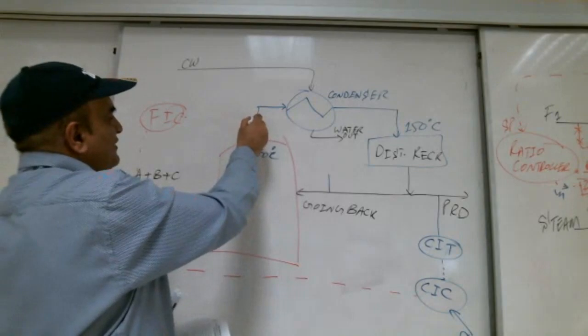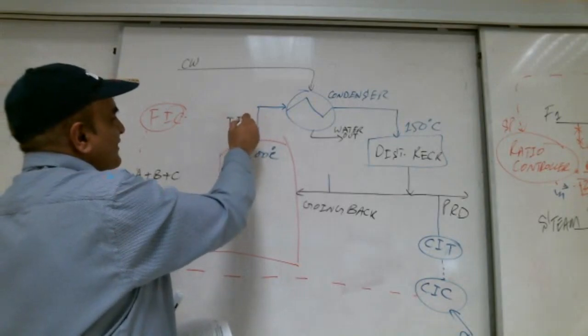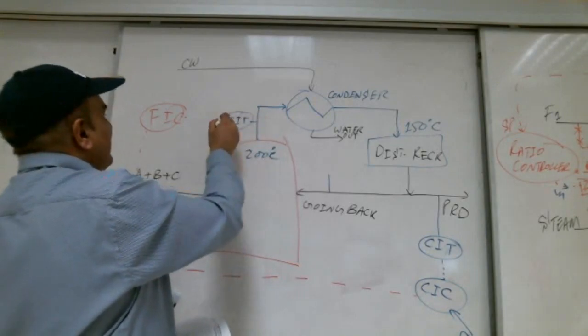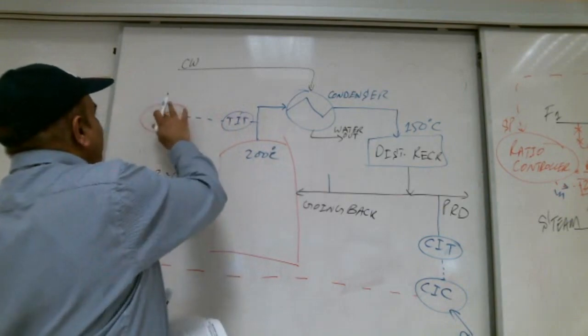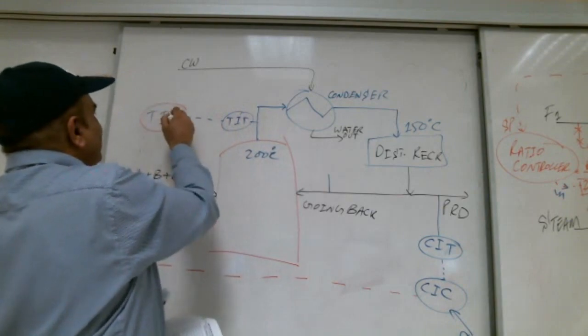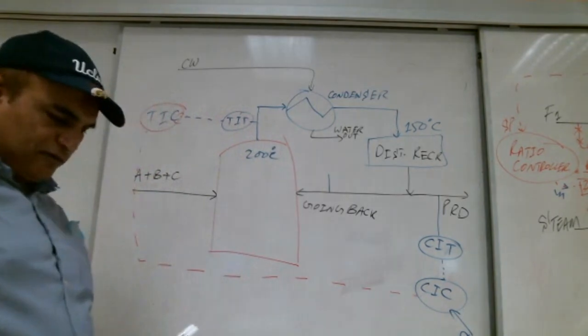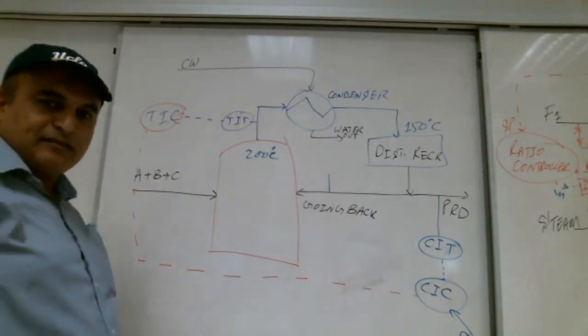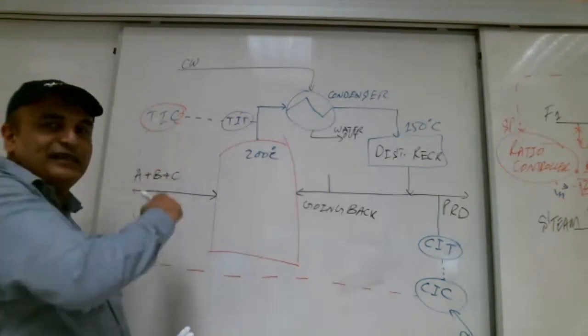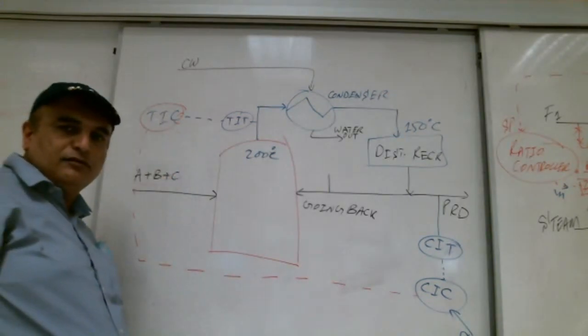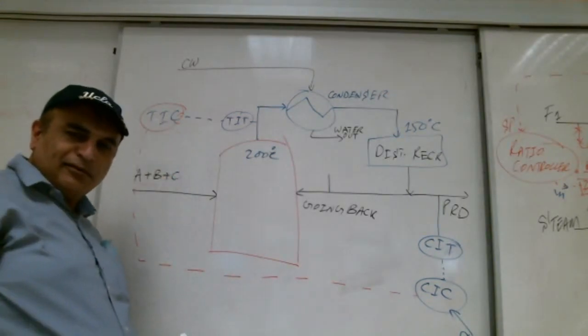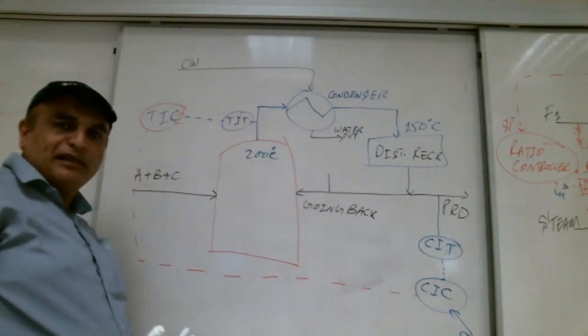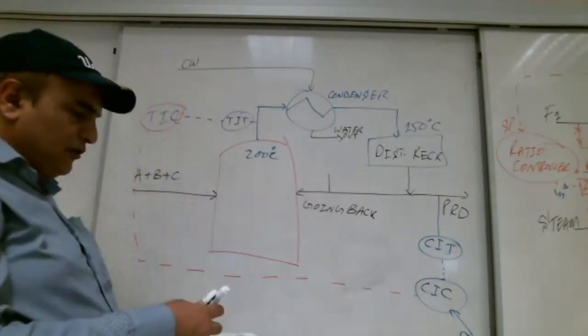So here we measure what? Temperature. The temperature indicator transmitter is sending a signal to the temperature indicator controller. Once again, check: is it temperature or flow? Yes, Shabab. Please check again. A lot of brothers are saying temperature, so please make sure it is temperature, not flow.